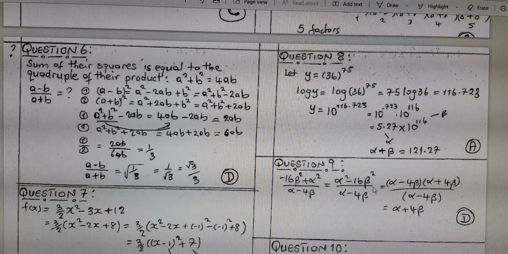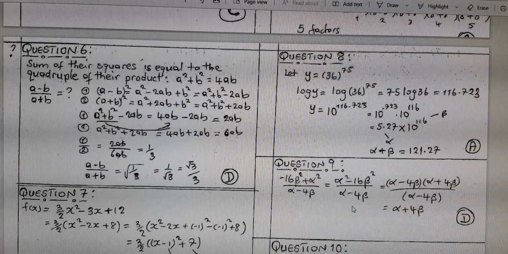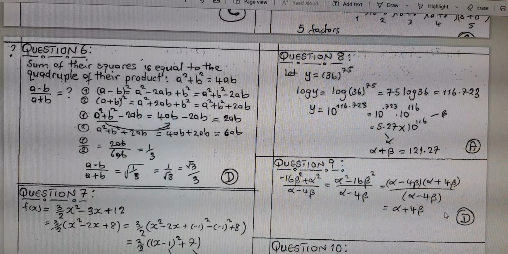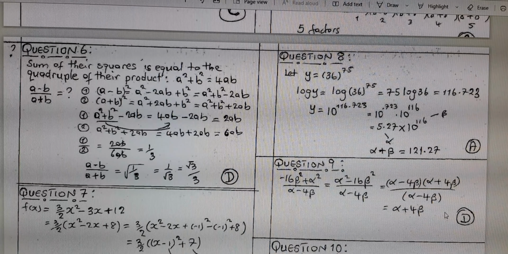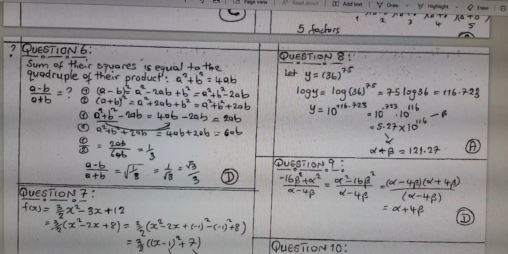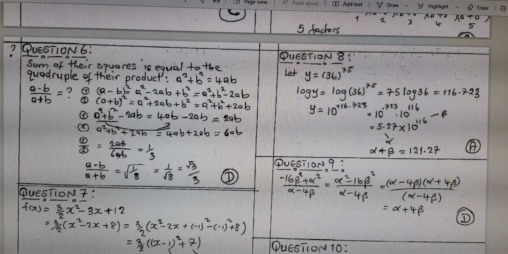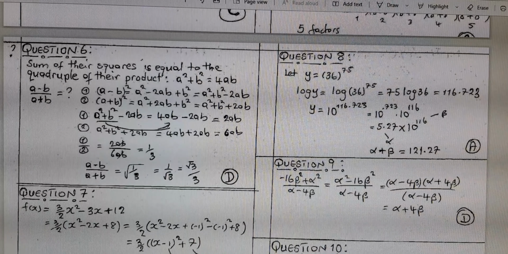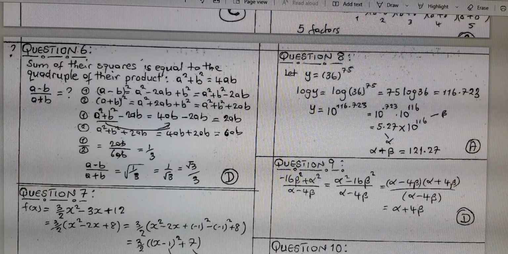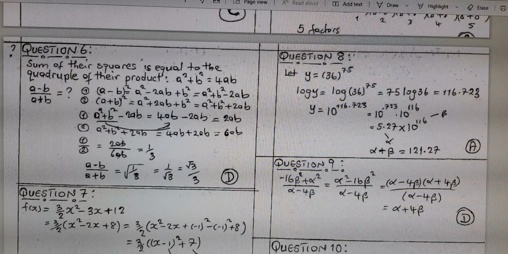Question number 9, this is also very simple. We've done this a number of times already within the Math Salon. Please watch those videos if you really want to understand mathematics and grasp basic concepts. And that is D here. For question number 10, D is also very simple. I took it from one of the GC questions as well, some long time ago. So this is something that was just for you to be able to simplify. Play with the exponents. Apply the properties. Apply your basic ideas. And then that would be C.